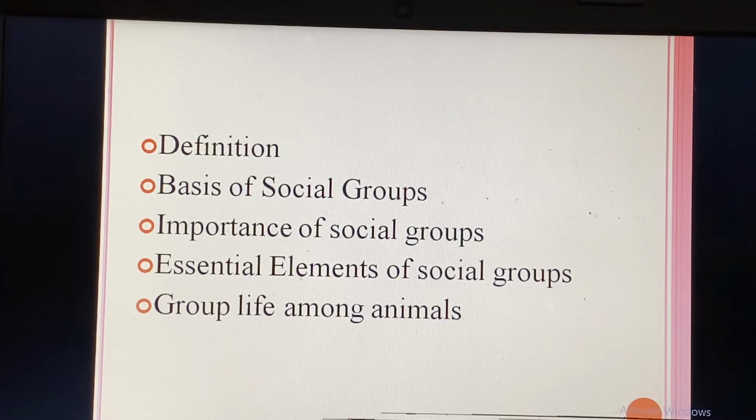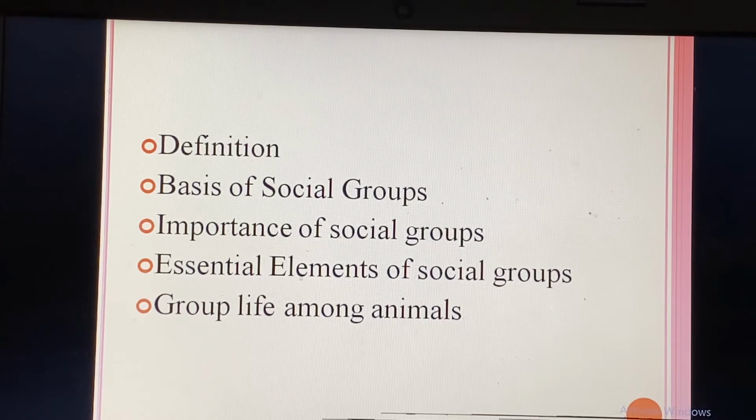Imam Ghazali is also of the view that for the satisfaction of various needs, the people formed social groups. Shah Waliullah Muhaddis Dehlvi said that for the continuity of the human race and satisfaction of other needs of food, house and clothes, human society was founded. So this was some Muslims' view about the basis of social group.